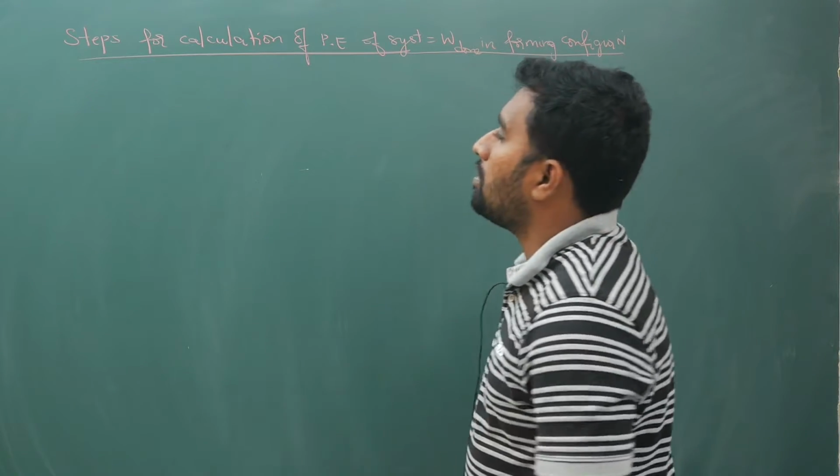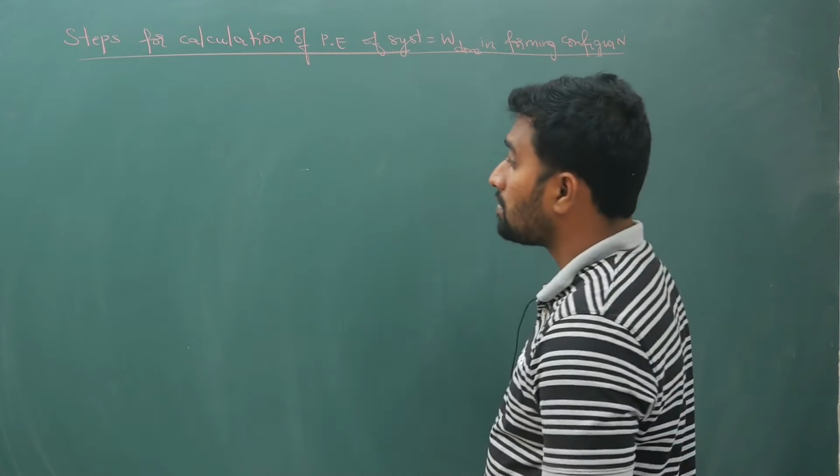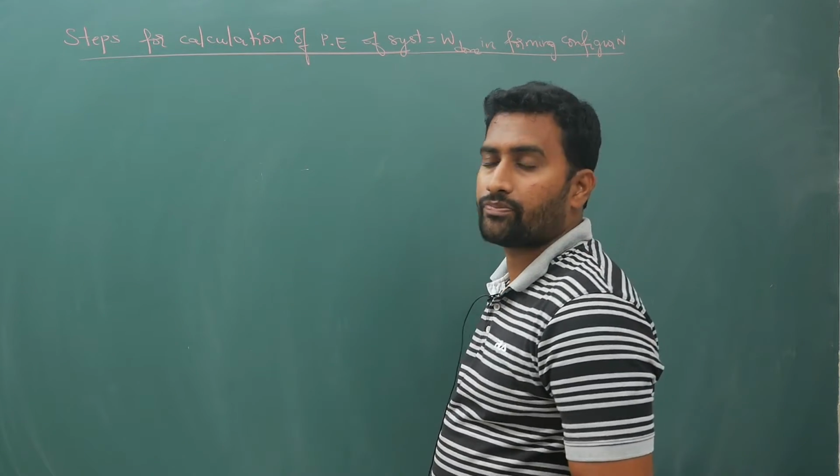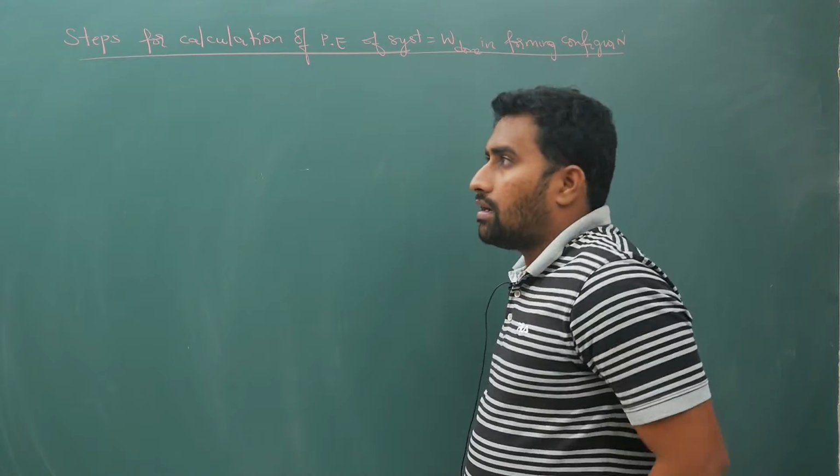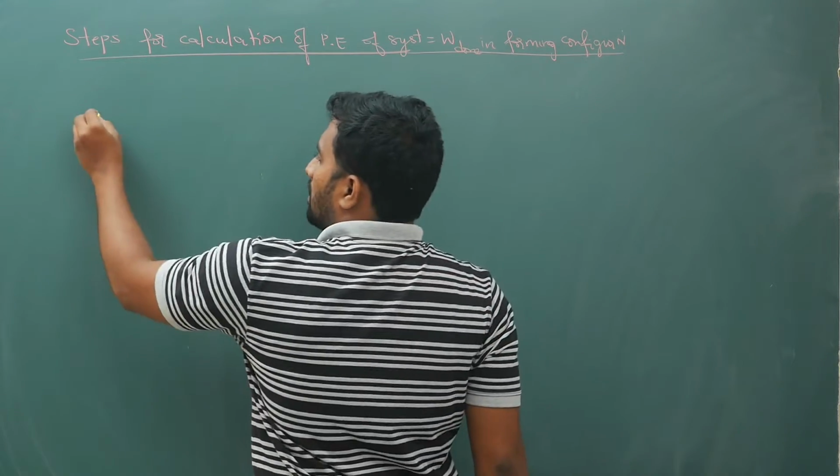So now observe carefully. Let us say you have a system, and you are supposed to calculate your work done.